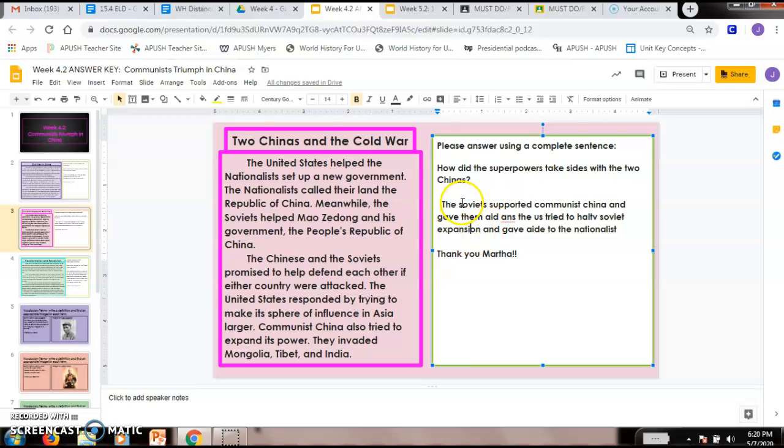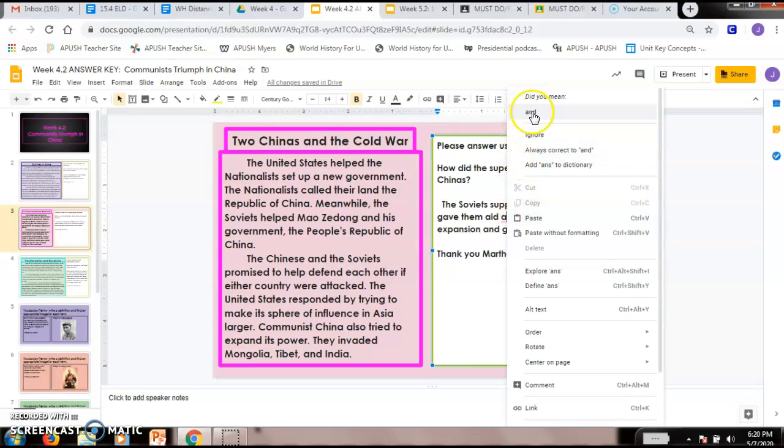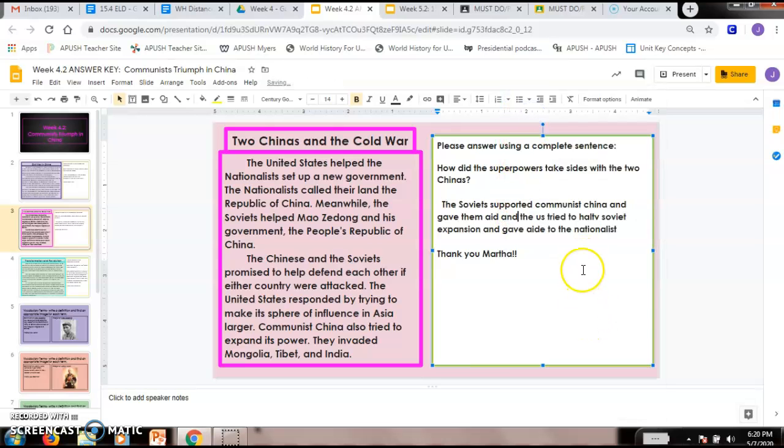Now, I know this, and you might know this, but you might not. This is a proper noun. So proper nouns are people, places, and things, and we need to capitalize them. I'm going to fix that. And then notice again right here, we've got this word is not quite correct, and we're going to pick that word. Okay, so when you see that red line, it's going to tell you that there's a word that's not quite the correct word. And then we added a letter right here. I know you guys are working on your typing as well.